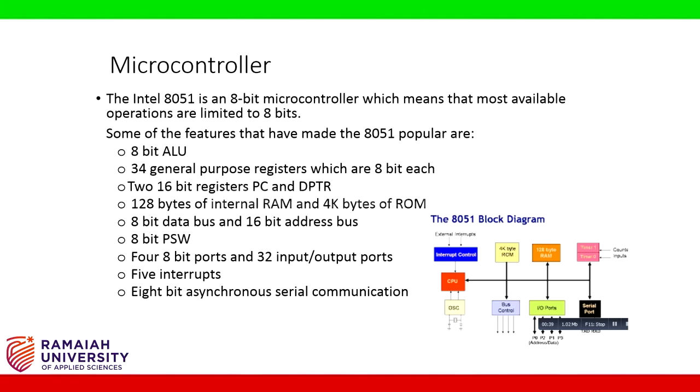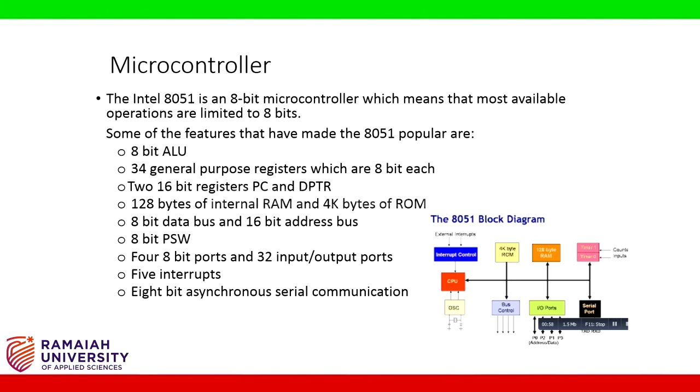Now let us discuss some of the major features of the 8051. It has an 8-bit arithmetic and logical unit, ALU. It has 34 general purpose registers, GPR, which are 8-bit each. It has two 16-bit registers, program counter PC and data pointer DPTR.